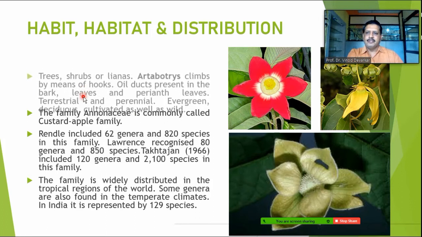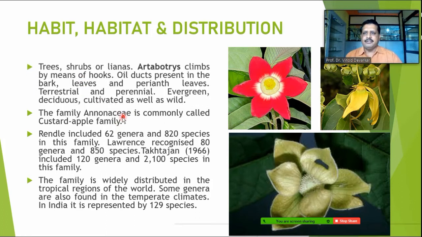Now here we can find the habitat and distribution of this family. Habit-wise, these are mostly trees, shrubs or, as we said, lianas. Artabotrys is a woody climber you can say. Artabotrys climbs by means of hooks.